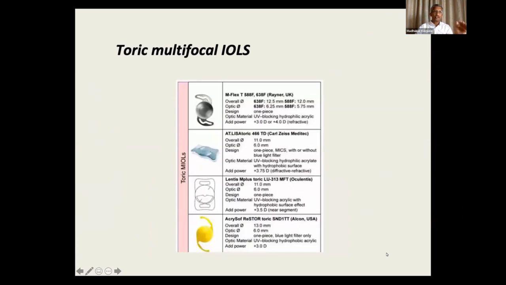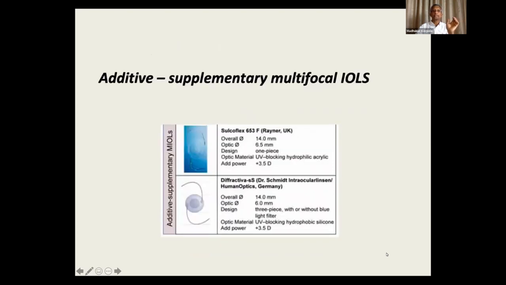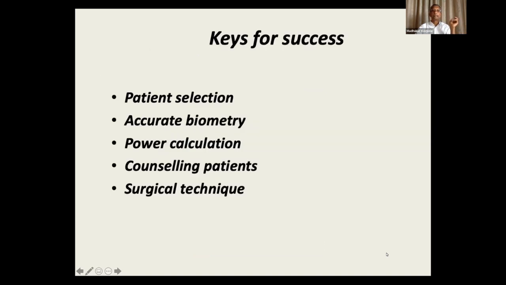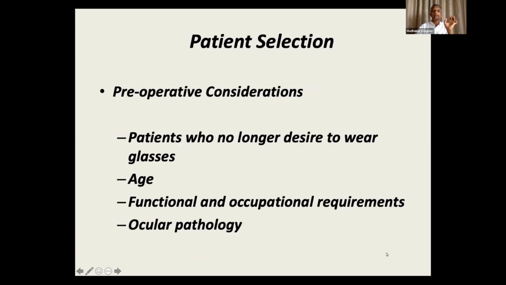Then once a patient has astigmatism, you have to think of a toric multifocal lens, where you are combining both the multifocal and the toric components. There are supplementary multifocal lenses wherein they have only the multifocality, which you can add on in front of the existing IOL. The keys for success here are good patient selection. You have to counsel the patient properly about what they're getting into and not promise them completely glass-free vision. Accurate biometry is important, good power calculation, and good surgical technique.